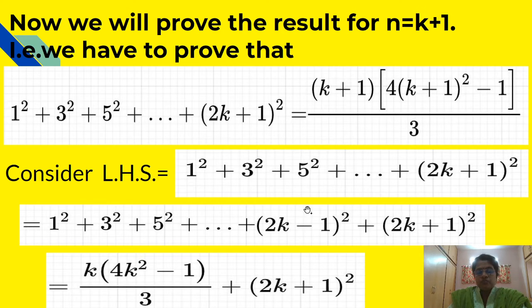Now consider the LHS part of this expression. LHS is equal to 1 square plus 3 square plus 5 square plus dot dot plus 2k plus 1 bracket square.